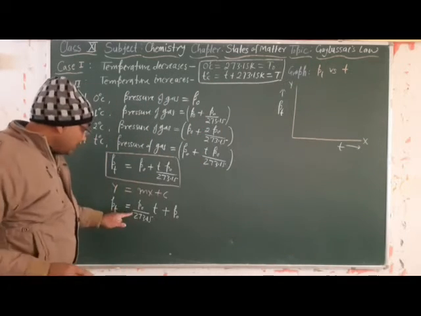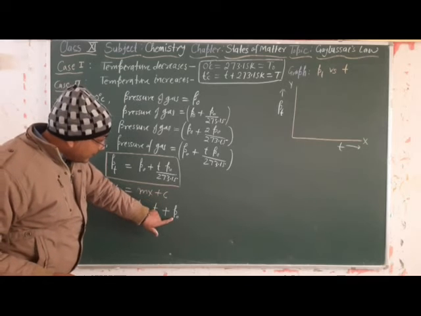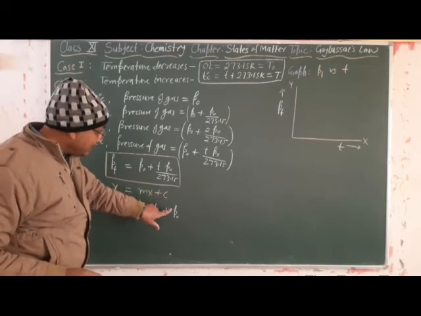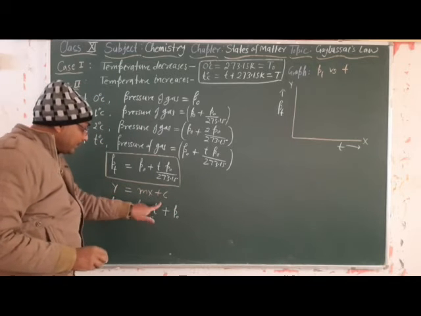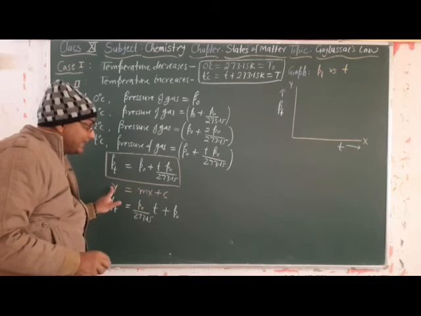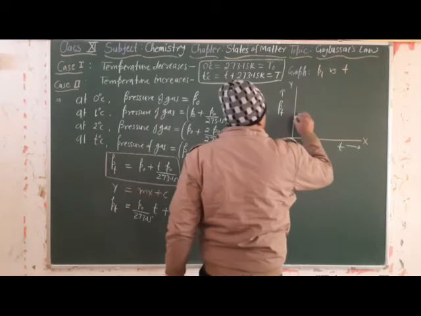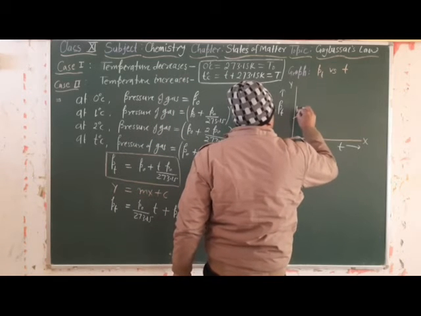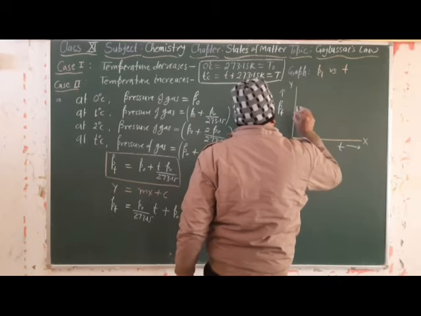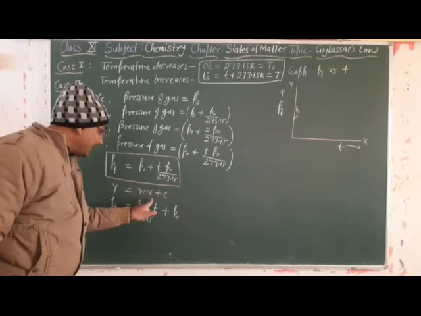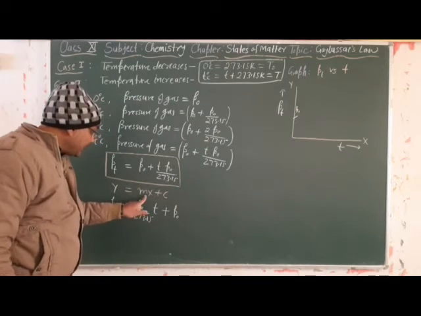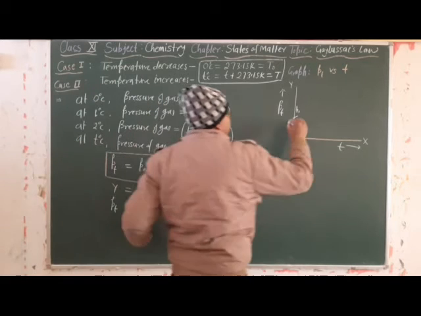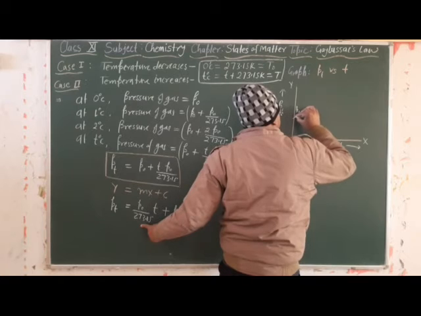P0 means the intercept, c is the intercept at the y-axis. So this is P0. This is a straight line graph because here the slope m is constant, so we get a straight line graph.